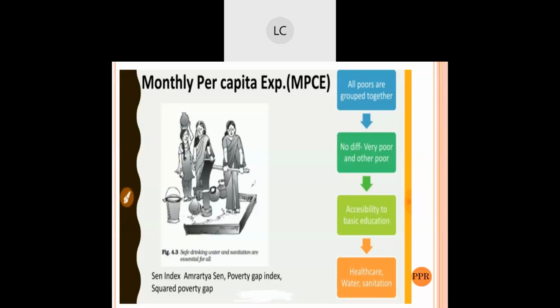They are providing, but is it reaching the people who require it? No. That is the difficult thing to know over here. It is very difficult to identify the things now. So that is where the government is lagging behind. They need to be considered to develop the poverty line.